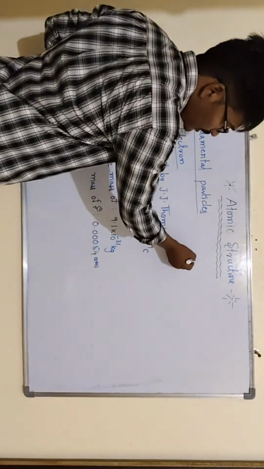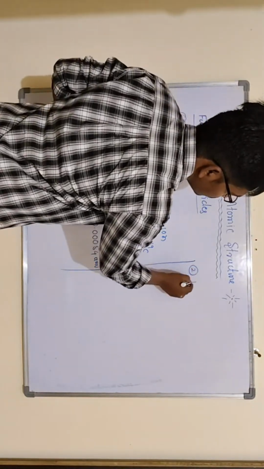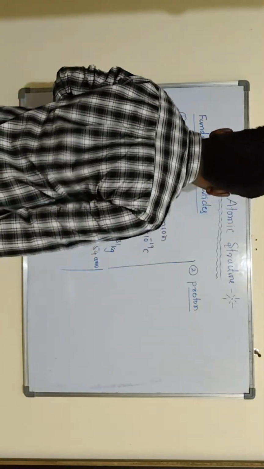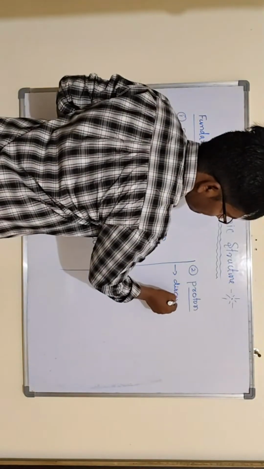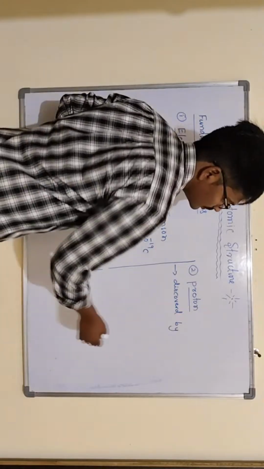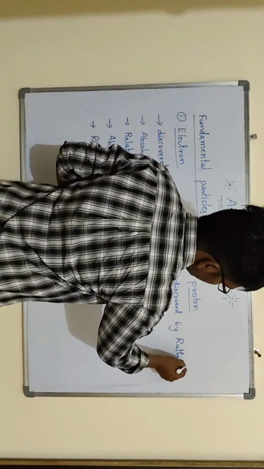Then one more fundamental particle. The second one is proton. It was discovered by Rutherford.